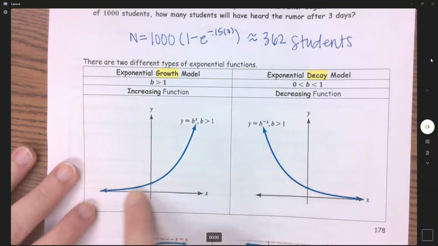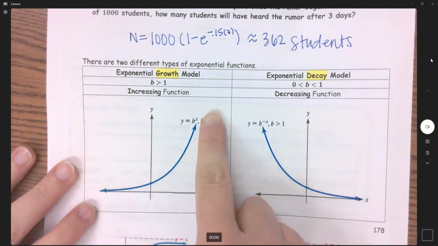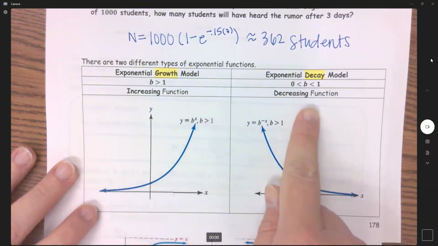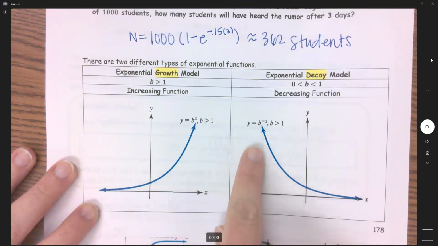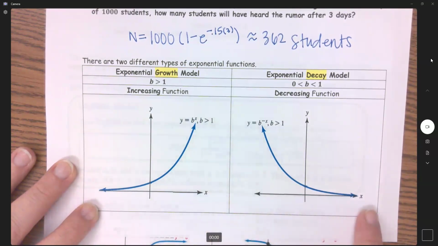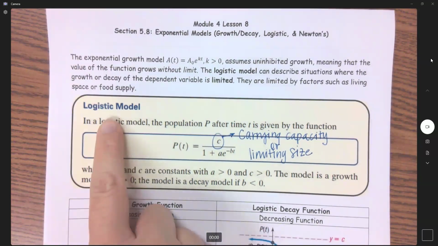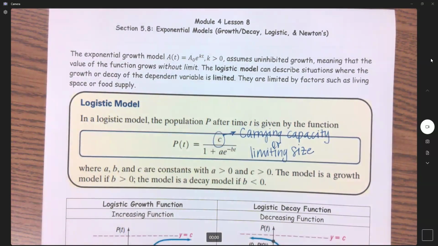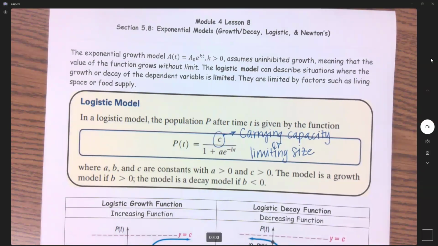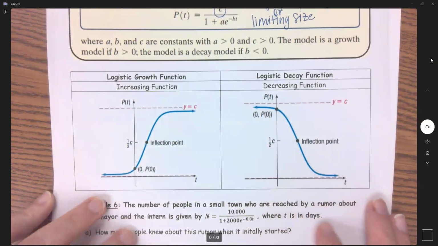When I have that growth, it's just going to keep growing forever. It never stops growing. Same thing with the decay. When you have a decay rate, it's going to never stop getting smaller and smaller and smaller. Now that we are going to a logistic model, it says the logistic model can describe situations where the growth or decay of a dependent variable is limited. They are limited by factors such as living space or food supply. So here are your models of these here.